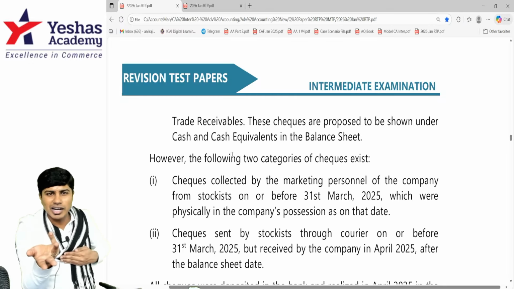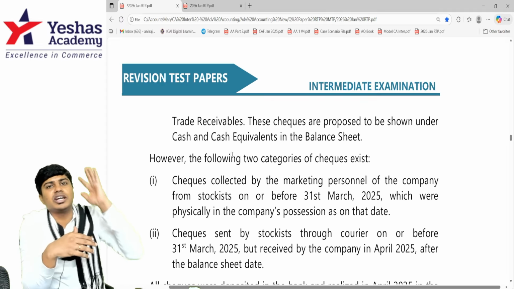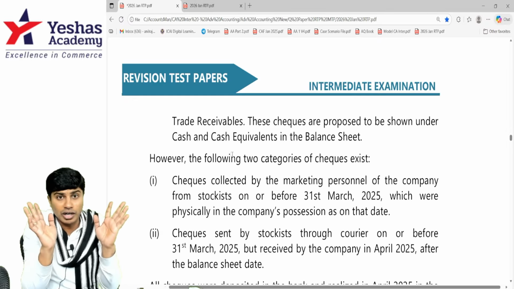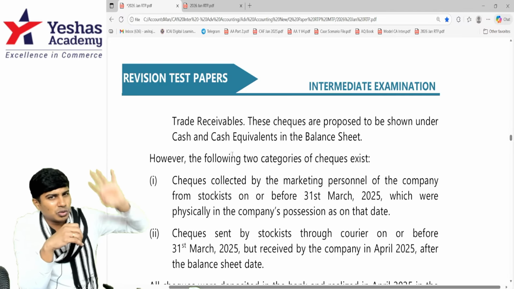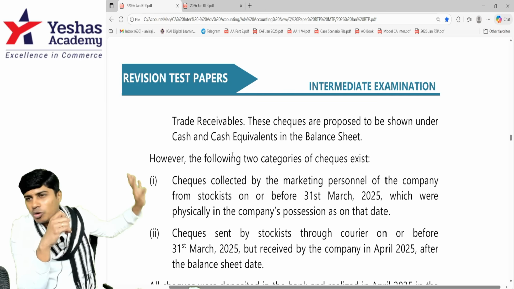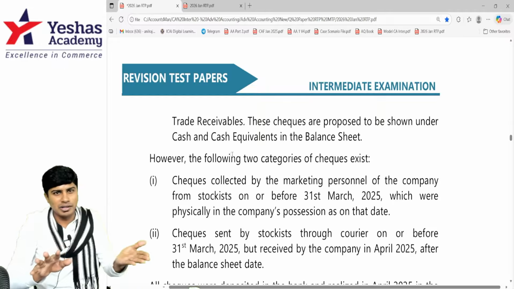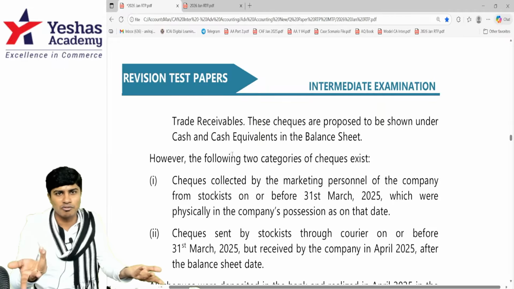How can you rate it as check in hand? You should have collected it before 31st of March. Then you can rate. If you have not collected it before 31st of March, you cannot rate. Further, it's a very outdated question. This kind of question cannot practically happen now because now people do NEFT, RTGS, or they'll just do PhonePe, Google Pay only. Kerala to Kashmir also possible, PhonePe.